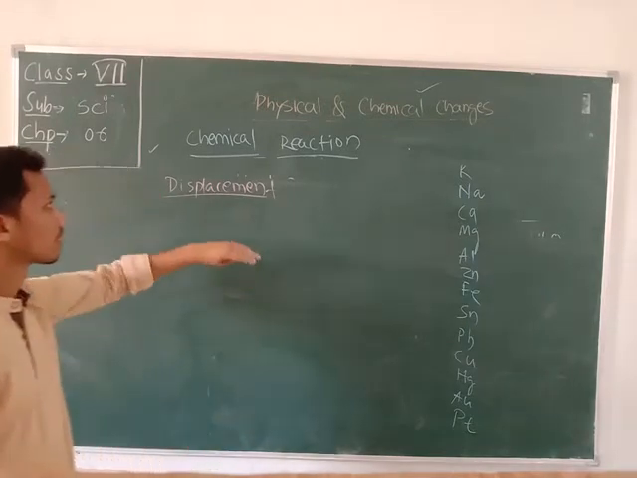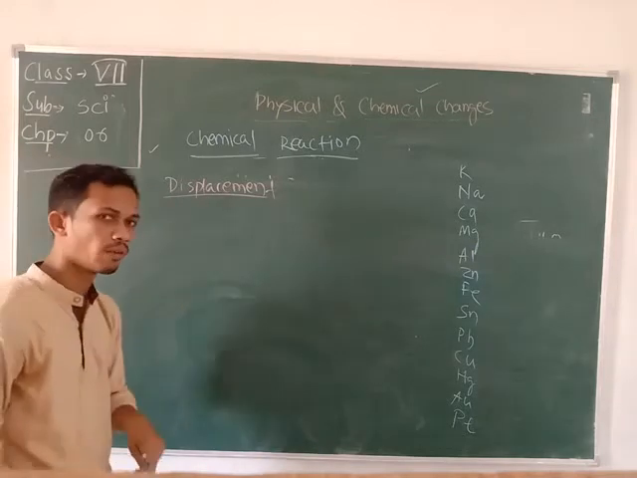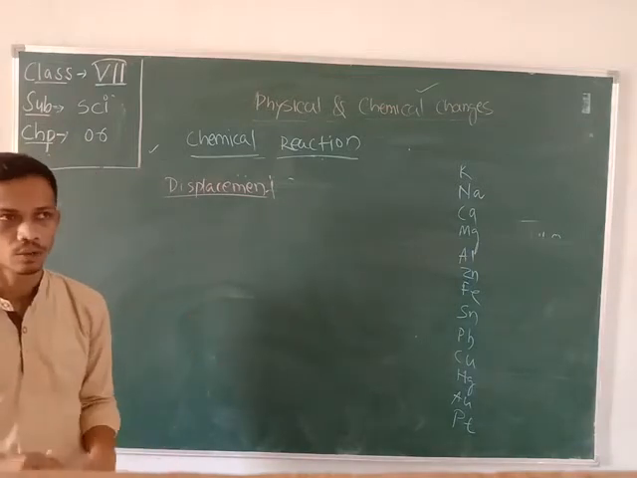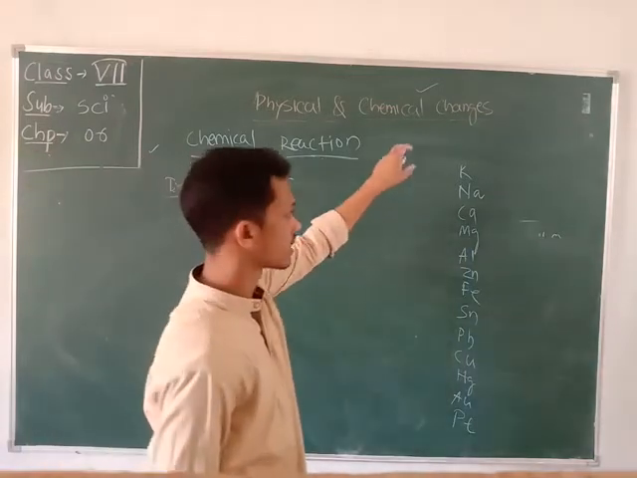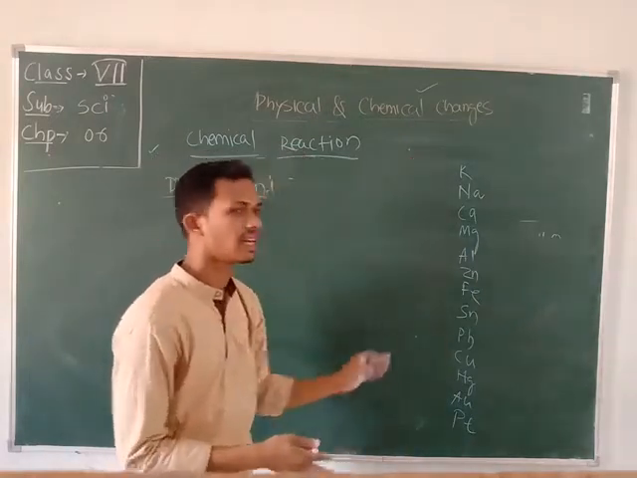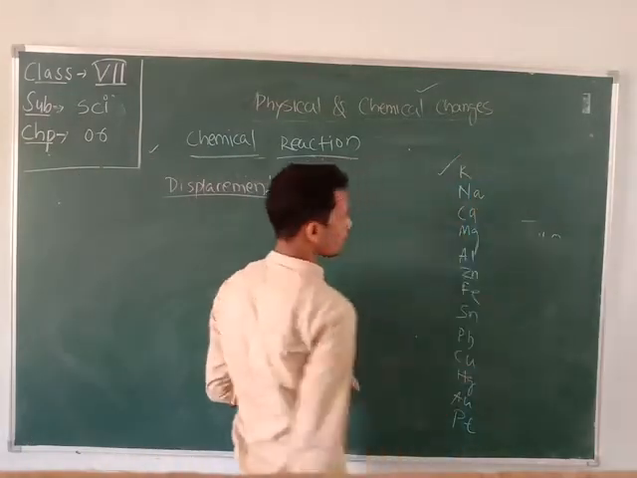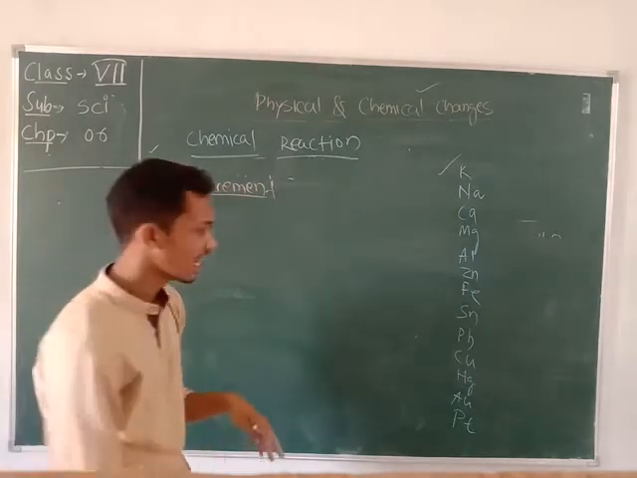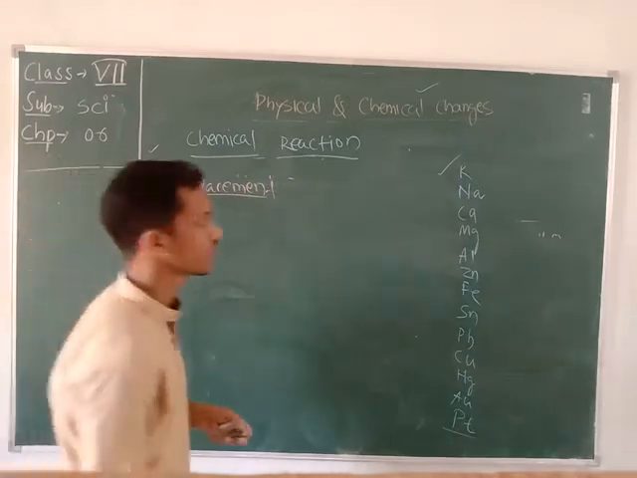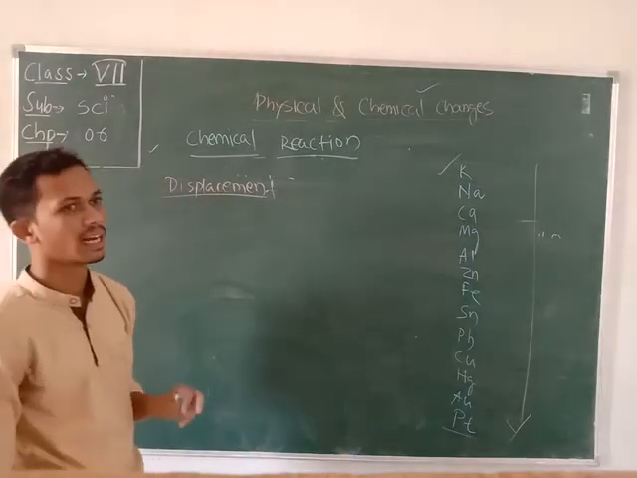So here, let's discuss the displacement reaction. This type of reaction we have already learned in the chapter on metals and non-metals. We have learned about the activity or reactivity series, in which metals are arranged in a series. The substances placed at the top are called the most reactive metals, and those at the bottom are the less reactive metals. The reactivity series is arranged in decreasing order of reactivity.